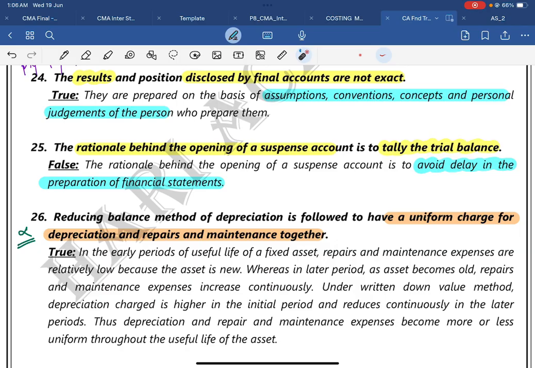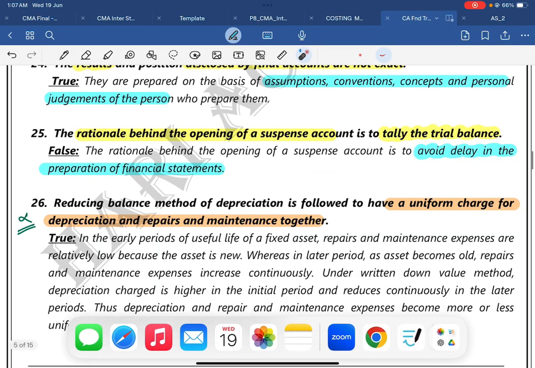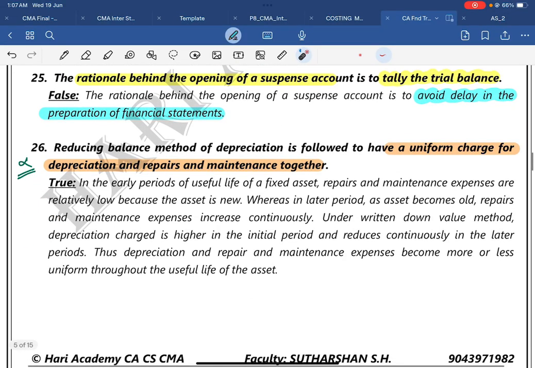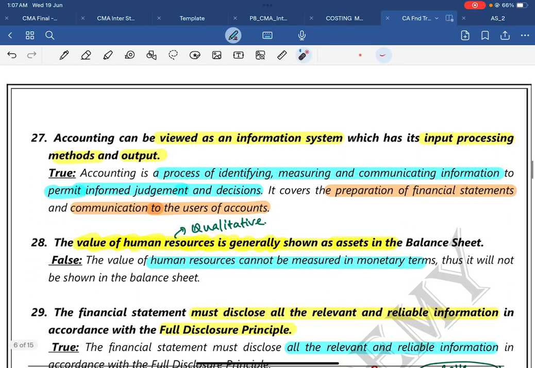Once the financial statements are prepared and submitted, we will find out the mistakes, take more time to analyze them, and then we will cancel that suspense account. Then question 26 has already been covered over here, though they may give some different explanation. The asset is no because it is relatively lower, so you can refer to that question. Then the depreciation question.